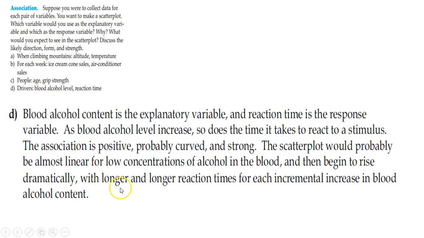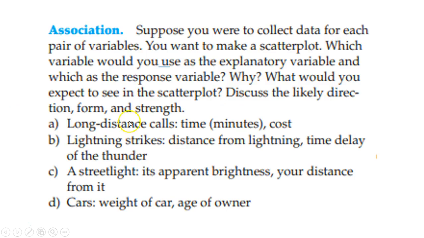So the point that they're getting at is if they measure blood level and it's low and nothing's really happening, the higher up it gets, it probably starts spiking up in reaction time, the more alcohol you have. So instead of being linear, it might actually just shoot up at some point, with longer and longer reaction times for each increment increase in blood alcohol content, is what it was implying.